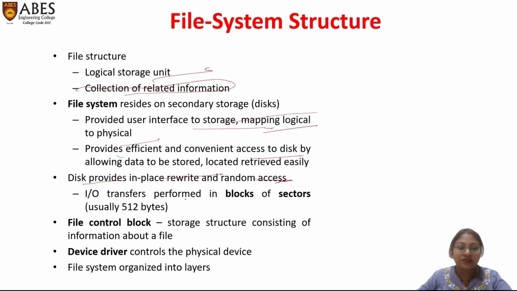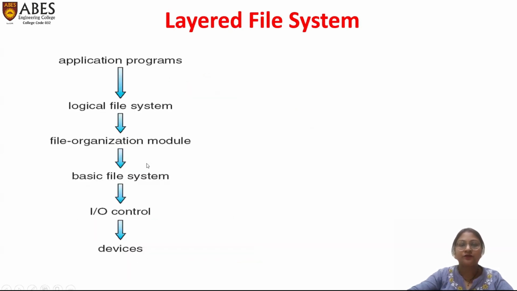In file system structure, there is a file control block, which is a structure that consists of information about the file, and also acts as metadata about the data. There is also a device driver, which controls the physical devices attached to your system. File system structure is basically organized in various layers, which are as follows.